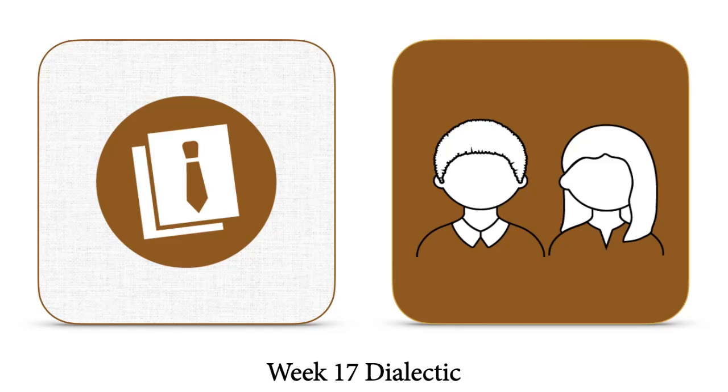Week 17, Dialectic Level. As we study the mainstreams of the Reformation, make sure your children know about some of the smaller groups that emerged in the same time period. Martin Luther and John Calvin refused to support the Anabaptists, but they're with us to this day. There are still plenty of Mennonite and Amish believers in the United States, among others.